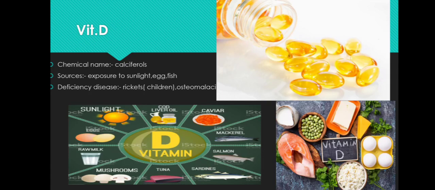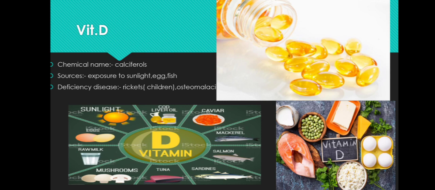Vitamin D, the chemical name of vitamin D includes calciferols, and the sources of calciferols are exposure to sunlight. That means sunlight itself is the main source of vitamin D, as well as egg and fish. So if the patient is exposed to sunlight, the sunlight helps in formation of the vitamin D in the body. So sunlight is the main source. Now we are going to see what is the deficiency disease of vitamin D. Rickets and osteomalacia in the children are the deficiency diseases of vitamin D.